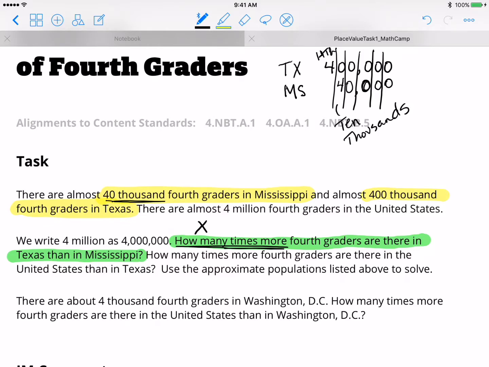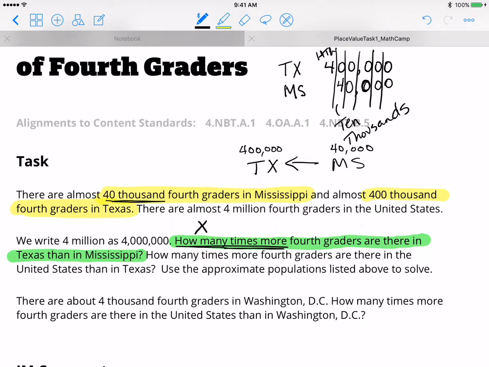Okay, so if we're comparing, we're going from Mississippi to Texas because Texas came first. That was 400,000. Mississippi came second. That was 40,000. Which number is greater? Well, we know 400,000 is greater, so we are going to move to the left in our place value chart.